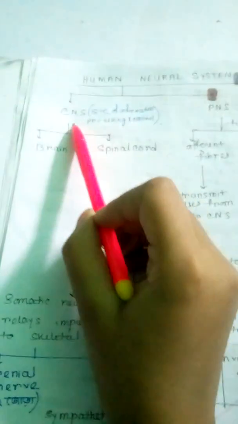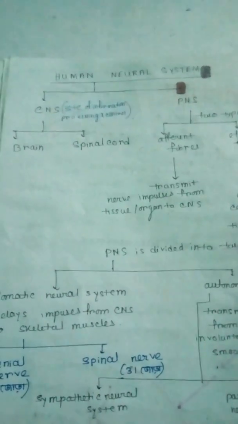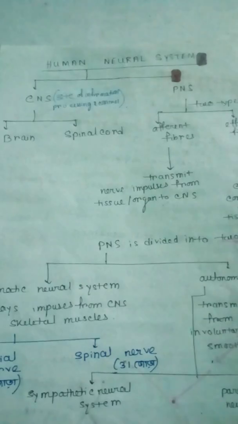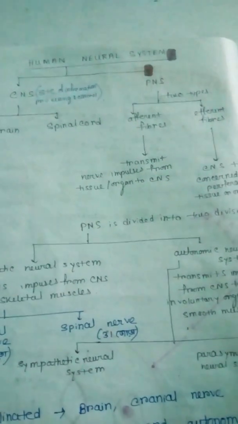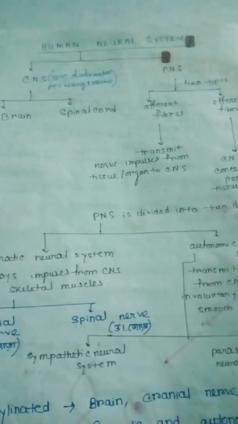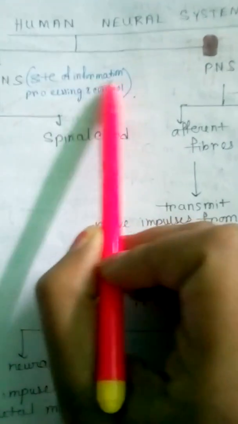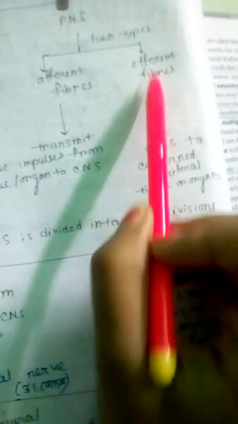2.1.2 Human Neural System. It is a chart, Human Neural System. It is divided into 2 parts, CNS and PNS. CNS is subdivided into 2 parts, brain and spinal cord. CNS is the site of information processing and control. PNS are 2 types, afferent fibers and efferent fibers.